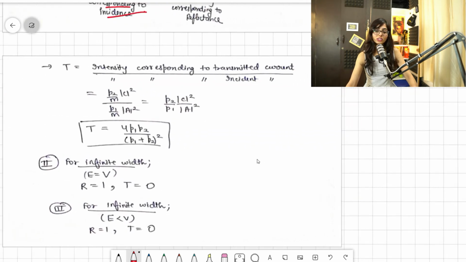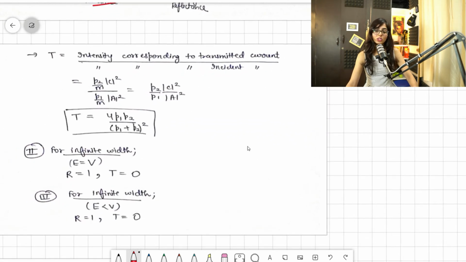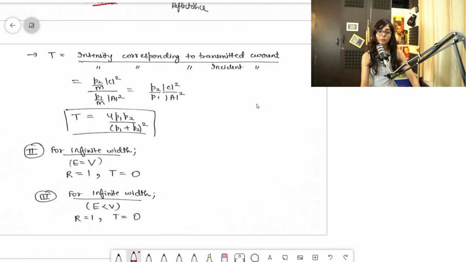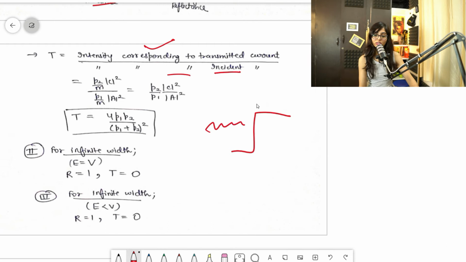Let's come to transmittance. I told you that the transmittance is the intensity corresponding to the transmitted current divided by the intensity corresponding to the incident current. The incident current intensity was P1 by m A square, and the reflected current intensity was P1 by m B square.